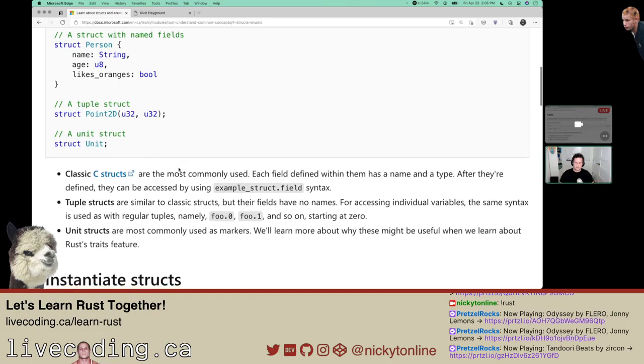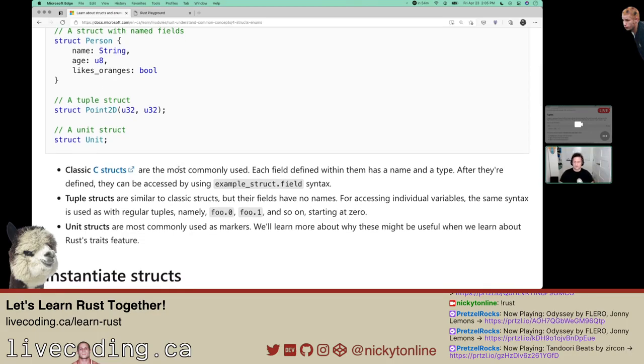After they are defined, they can be accessed by using example struct.field. Tuple structs are similar to classic structs, but their fields have no name. That makes sense because with a tuple you have to access it by index, but I'm kind of curious, if you already have a tuple, why would you have it in a struct?